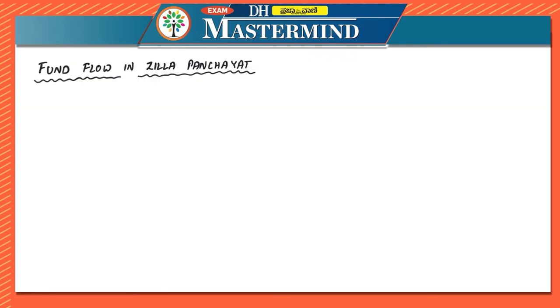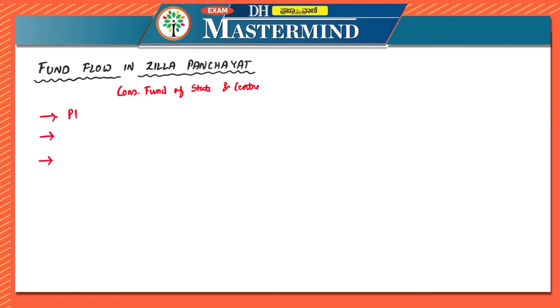First thing which we have to know before we discuss the fund flow in Zilla Panchayat is, from where does Zilla Panchayat get its funds? It gets the funds from the consolidated fund of the state and center. And this fund flows into three different categories.